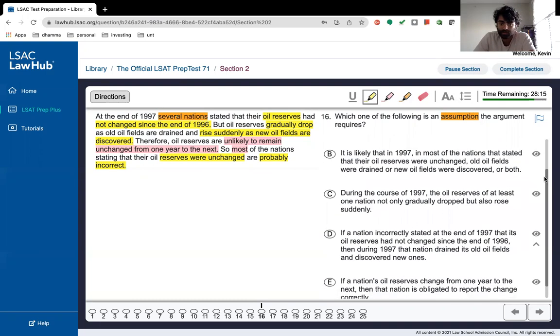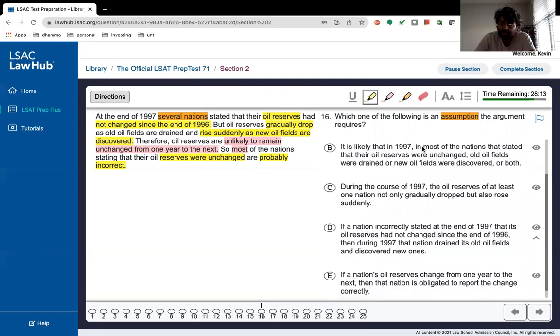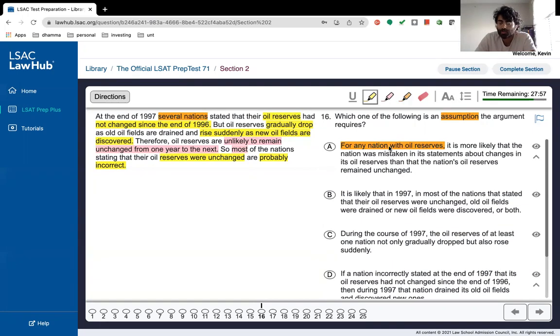So let's look at B. It is likely that in 1997, for most of the nations that stated that their oil reserves were unchanged, old oil fields were drained or new oil fields were discovered, or both. So B makes some level of sense, right? Also, the problem with A, sorry, just real quick, going back to this: most of the nations that said unchanged are probably incorrect. So most of them are probably incorrect, which means that it's possible that some of them are correct, which this also has an issue with, although it just says it's more likely that the nation was mistaken. So I guess the problem happens more with the first issue.